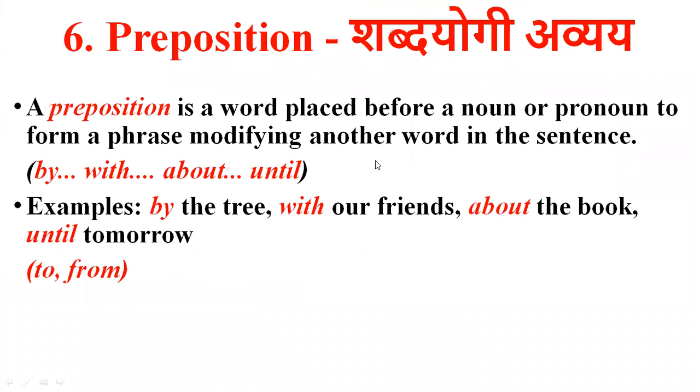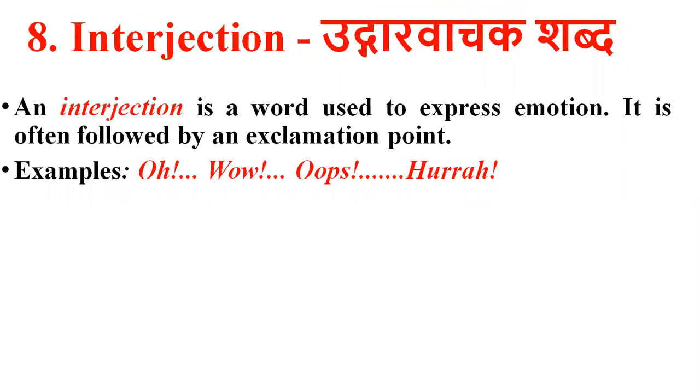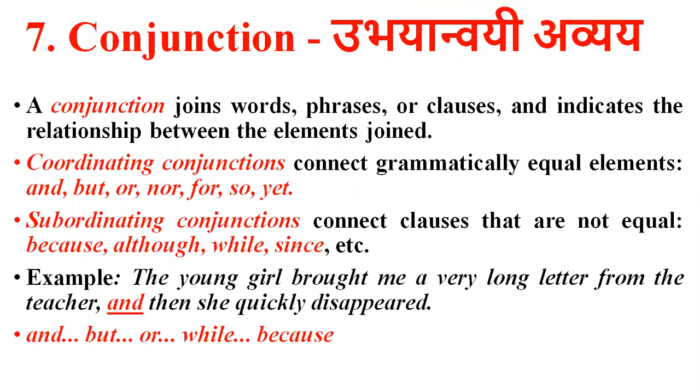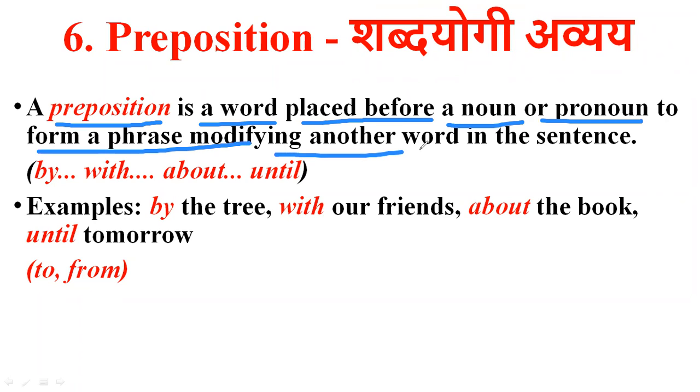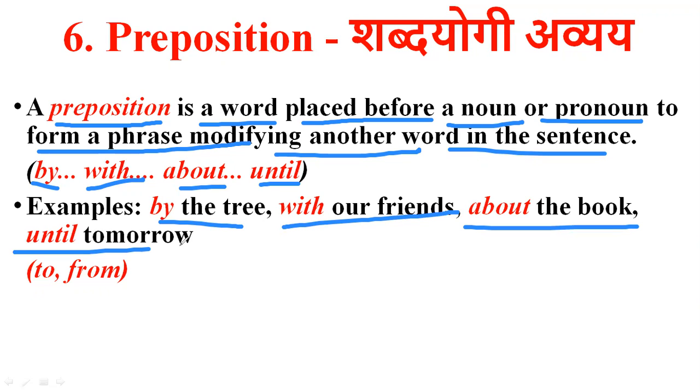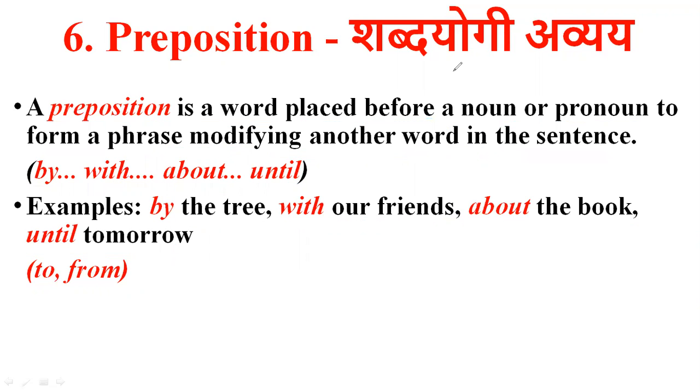Okay, so next we'll be learning about preposition, conjunction, and interjection. Okay, so let's begin with preposition. So what are prepositions? So preposition ला आपण मराठीमध्ये म्हणतो शब्दयोगी अव्यय. A preposition is a word placed before a noun or pronoun to form a phrase modifying another word in the sentence. Example: by, with, about, until. By the tree, with our friends, about the book, until tomorrow, to, from. These are the words used as prepositions, right?